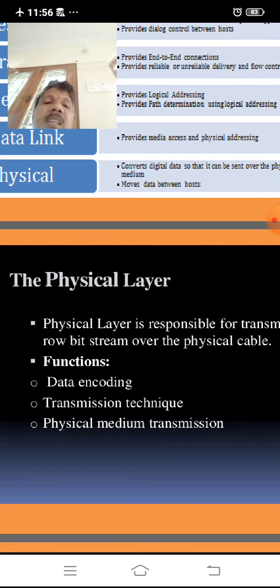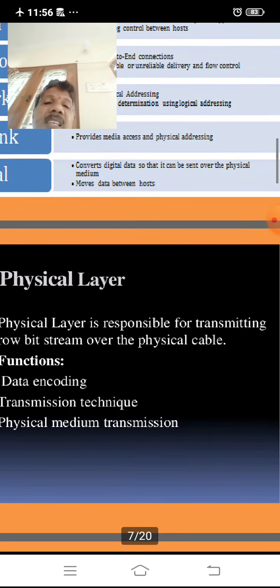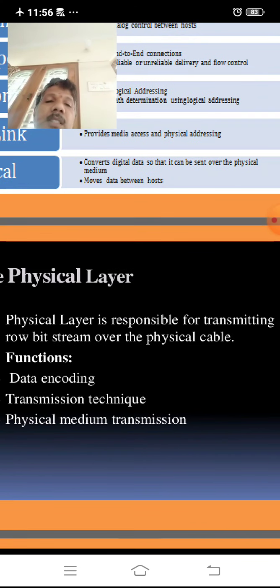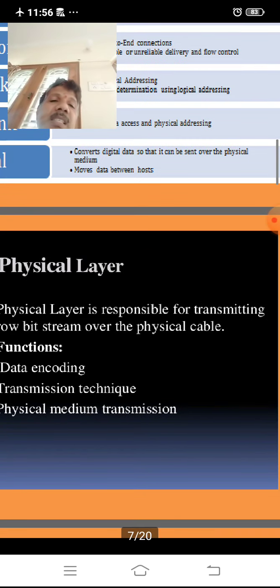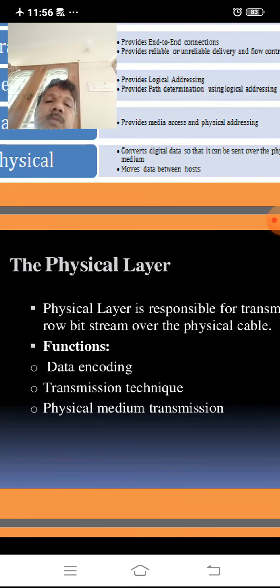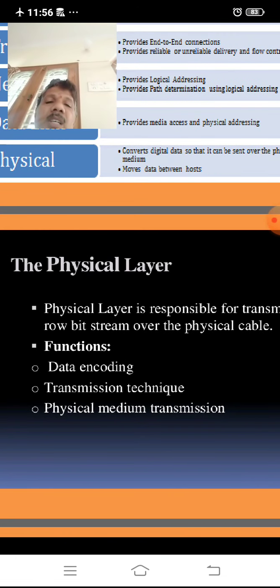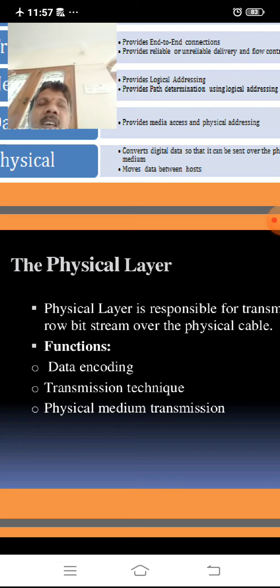The physical layer is responsible for transmitting a bit stream over the physical cable. The physical layer functions are data encoding, transmission technique, physical media transmission. Here physical media transmission means maybe a cable or maybe radio waves. If it is a cable, the data must be in the form of signals, and it transfers through cables.